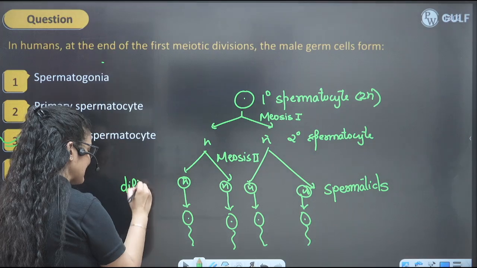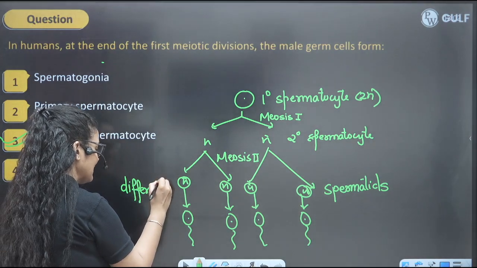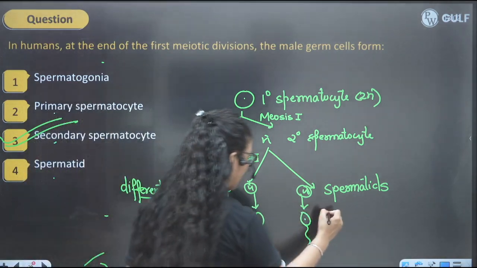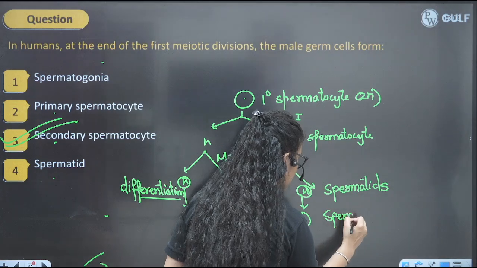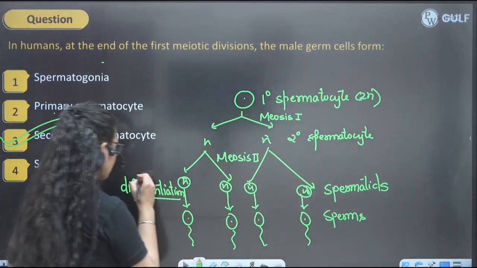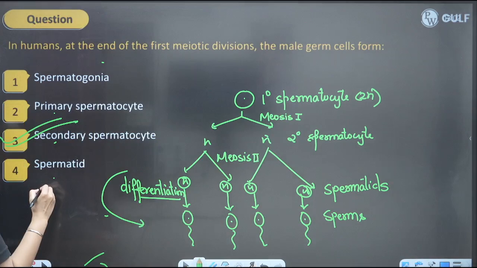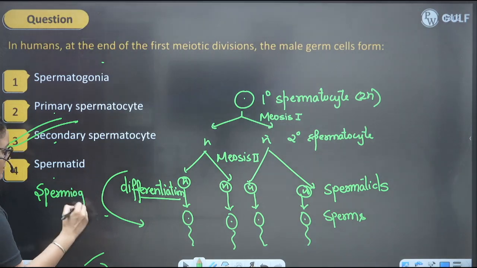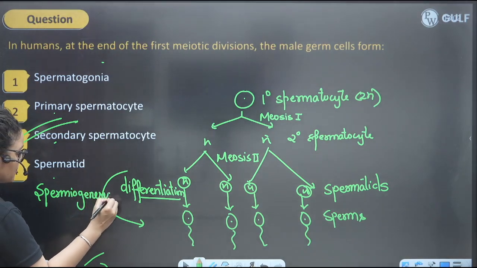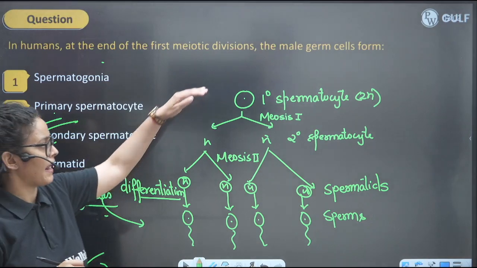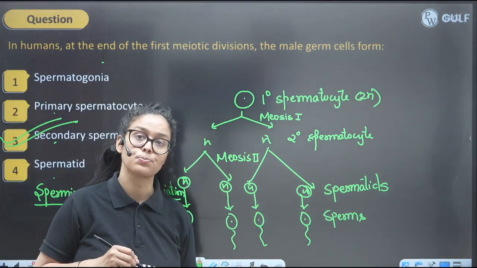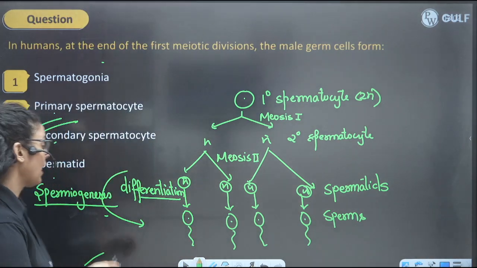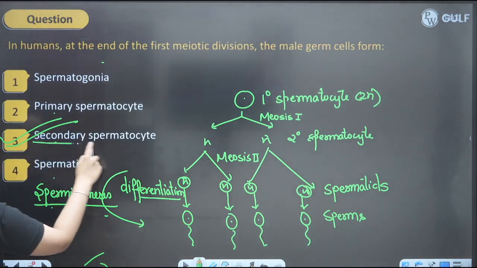And this differentiation process of spermatid to sperm is known as, kids, spermiogenesis. No? So if somebody asks you what that differentiation process is known as, it is known as spermiogenesis. And this whole process from spermatogonia to the formation of sperm is known as spermatogenesis, right? So you have to remember these terms also, and this would be the perfect answer.